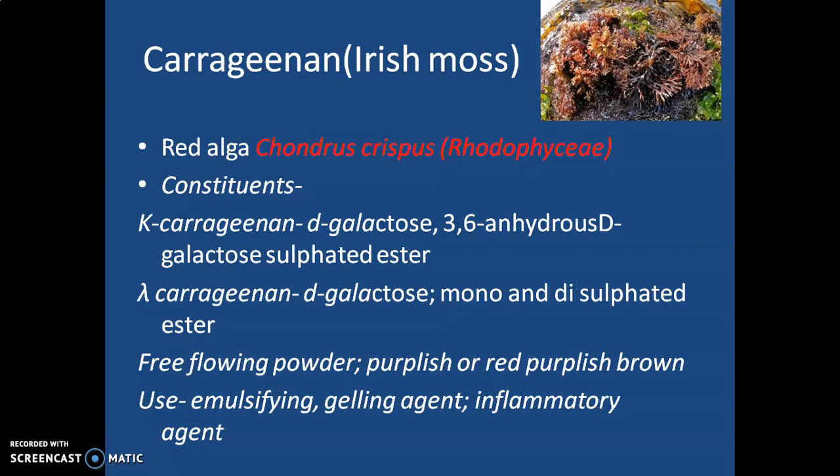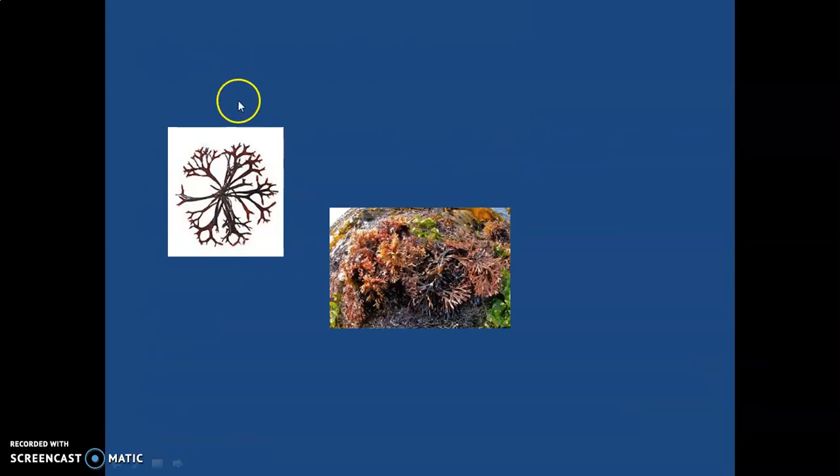Mainly in pharmaceutics, carrageenan is used as emulsifying agent, gelling agent, but in pharmacology the suspension is injected in animals for biological screening of anti-inflammatory drugs. So this carrageenan is mainly injected on the paw of rat or mice to induce the inflammation. So it is used as inflammatory agent in the anti-inflammatory drug screening. So you can see the beautiful image of this Irish moss.